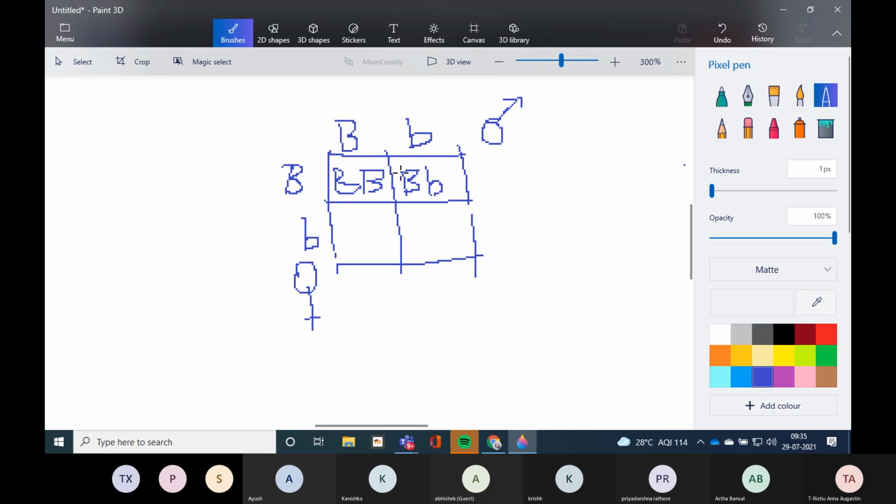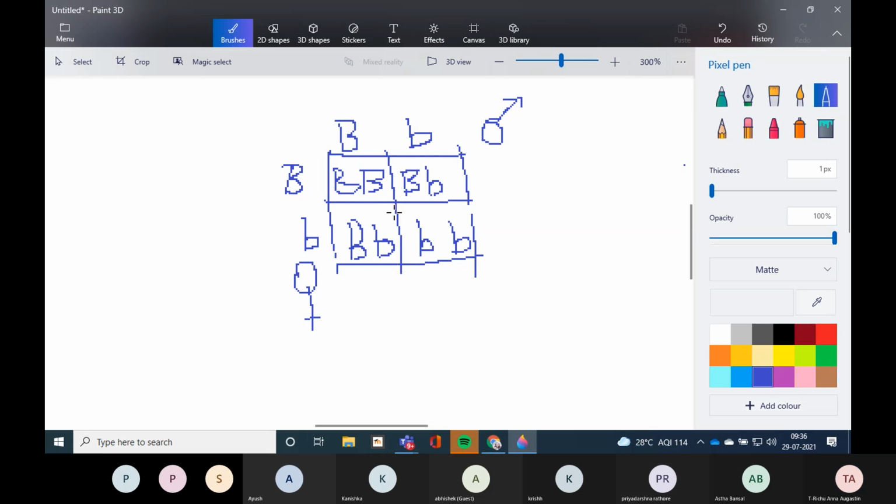Then these two, both small. These two also. Sorry. This one and this one. So one capital and one small b. And then these two both small. Do you understand this much, where we get this?